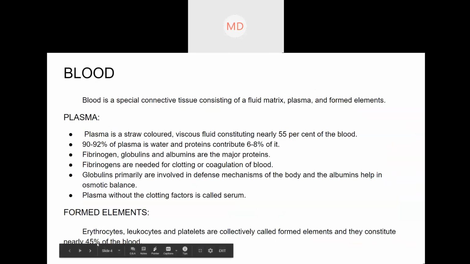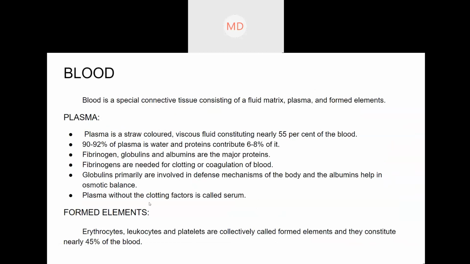So next is the blood. Blood vessels, nothing to discuss, all of you know that. Three types of blood vessels are there: arteries, veins, and capillaries. Okay. So next is blood.